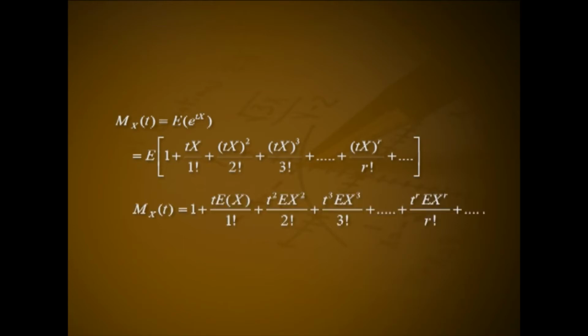That is, M_X(t) equal to 1 plus t into expectation of X by 1 factorial plus t square into expectation of X square by 2 factorial plus t cube into expectation of X cube by 3 factorial plus etc. plus t raised to r into expectation of X raised to r by r factorial plus etc.